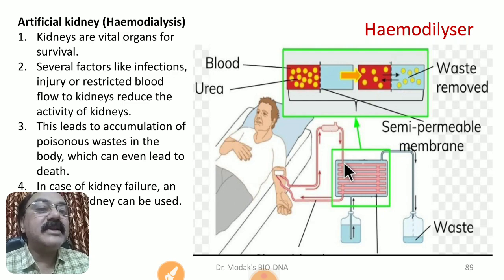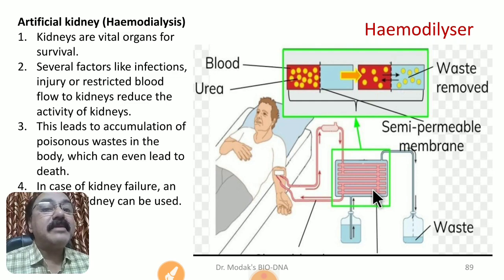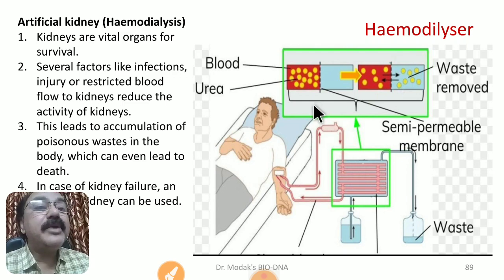In fact, you can see that the blood passes through various tubular systems embedded in a solution that has a concentration equal to the concentration of our blood, but that solution contains no urea. Therefore, when the blood from the artery passes into these tubular structures made up of semipermeable natural membranes, the urea, which is present in high concentration, slowly and gradually diffuses. You can see here diffusion.